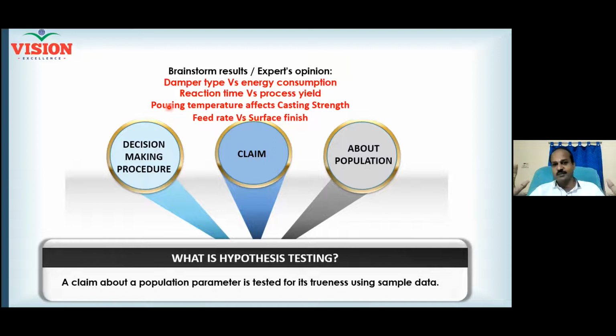Hope it is very clear to all of you how to frame null hypothesis and how to frame alternate hypothesis. When somebody talks to you, makes a claim, just check whether he is talking about equality or he is talking about inequality. If he is talking about equality, then his statement is null as it is. When he is talking about inequality, then his statement is alternate hypothesis.